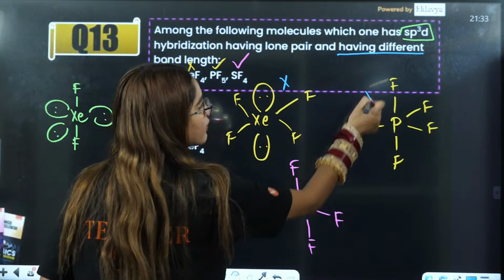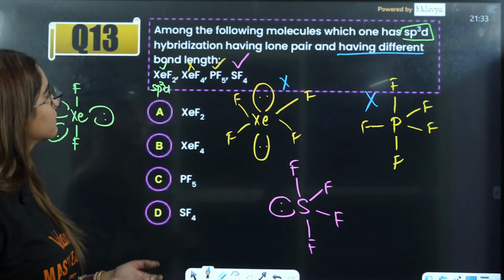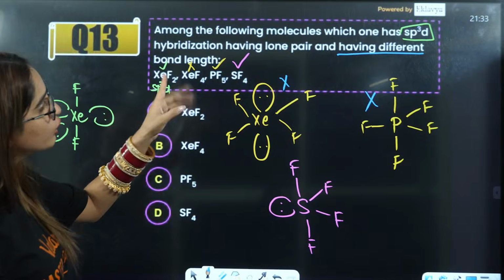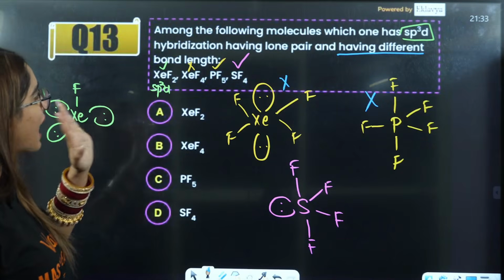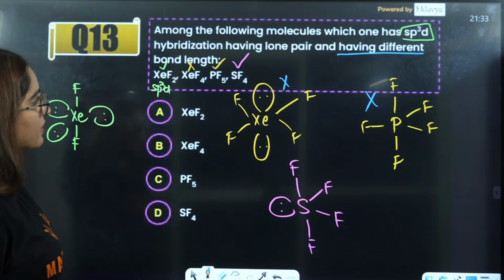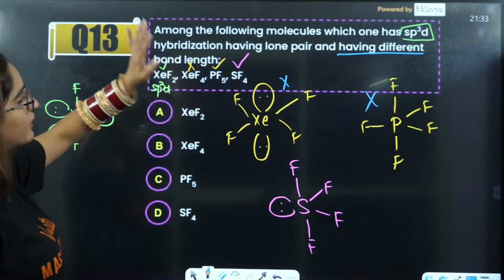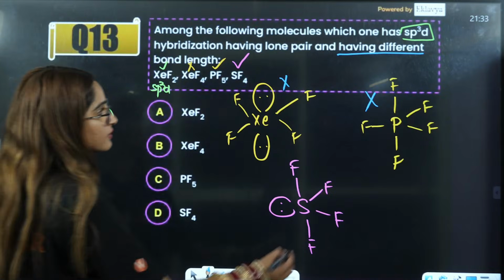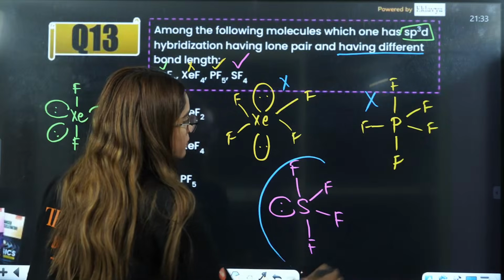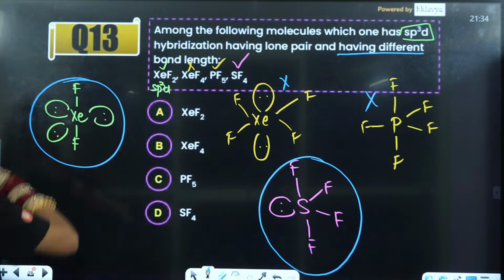This one does not have any lone pair. Right. Okay. They are saying sp3d which has lone pairs, right? Okay, this is eliminated already. This is eliminated. Then this also they have told, sp3d. That means these two are in the race, right?